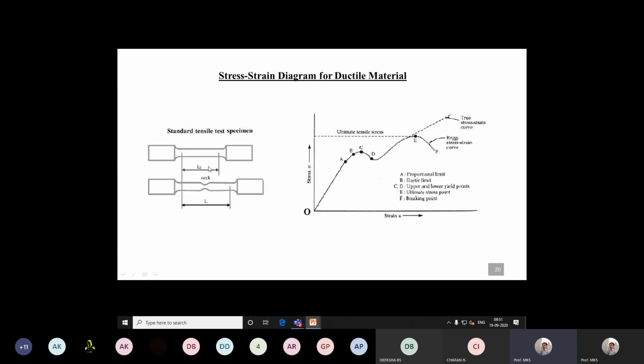Imagine this is the initial length, the gauge length we call it. Due to the application of the load, this member goes on elongating. The member length will be increased. So when the stress increases, the strain also increases. From point O, the strain goes on increasing along with the stress. That is, the stress is proportional to strain up to the point A. Up to the point A, stress is directly proportional to strain.